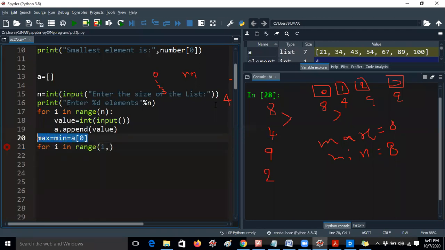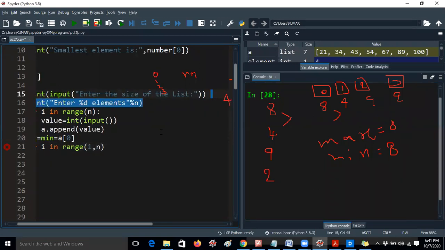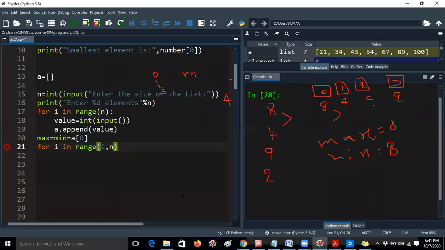Then we already have list element 0. That means I am taking one element, the a of 0 position, and I have to compare with the remaining 3 positions. Then we can give just n. You don't need to give n plus 1, because the number of elements is 4 only. You need to check from 1 to n only. That is the way you should think. Okay, so now I am just pressing enter.